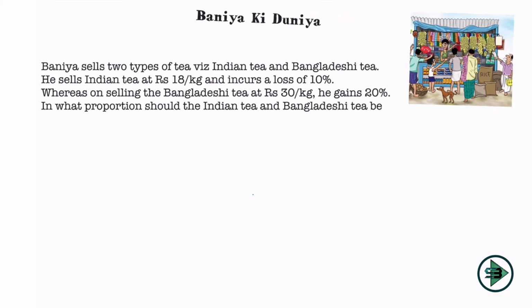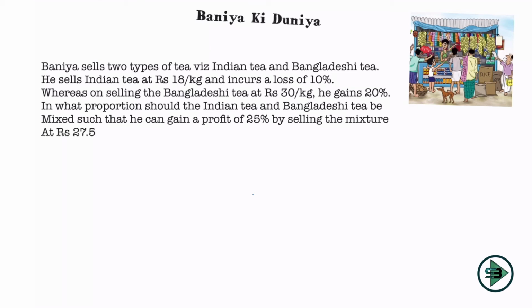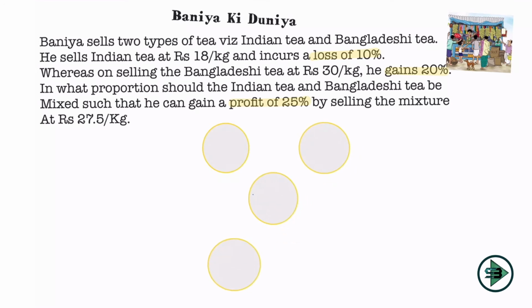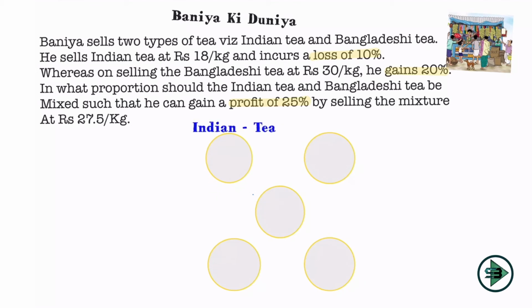In what proportion should the Indian tea and the Bangladeshi tea be mixed such that he can gain a profit of 25% by selling the mixture at rupees 27.5 per kg? Okay, so again, in all the 3 cases, the mixture as well as the Bangladeshi and the Indian tea, I don't have a cost price. First I'll have to find the cost price for all of them, then I can solve the problem. So let's start with our generic approach of drawing our circles, representing them in X format. One circle would be representing Indian tea and another circle will be representing Bangladeshi tea.